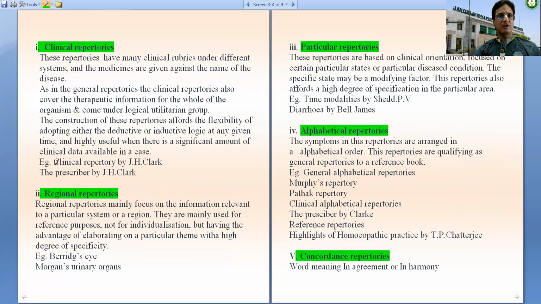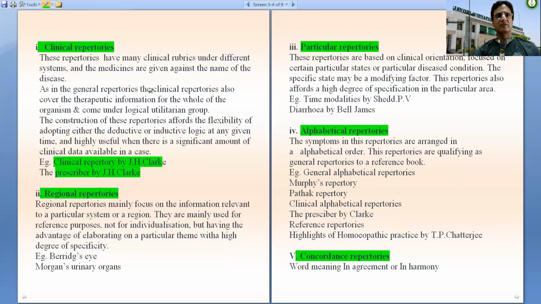In clinical repertories, there comes clinical repertory like J.H. Clark, prescriber by J.H. Clark. These repertories have many clinical rubrics under different systems, and medicines are given against the name of the disease. As in the general repertories, clinical repertories also cover therapeutic information for the whole of the organism.